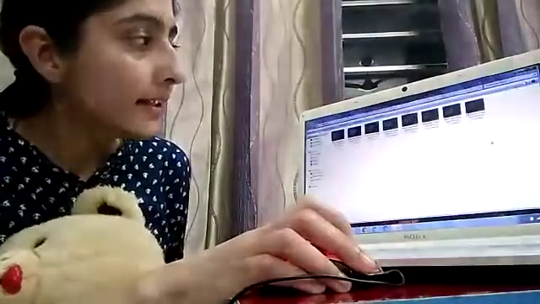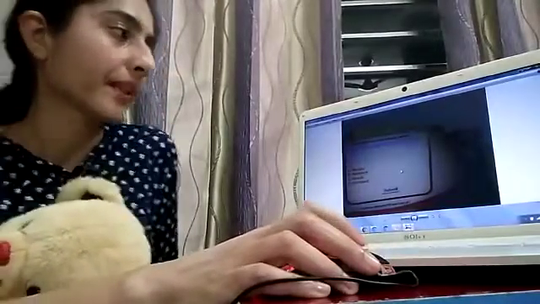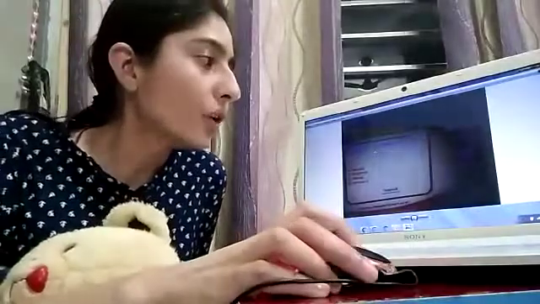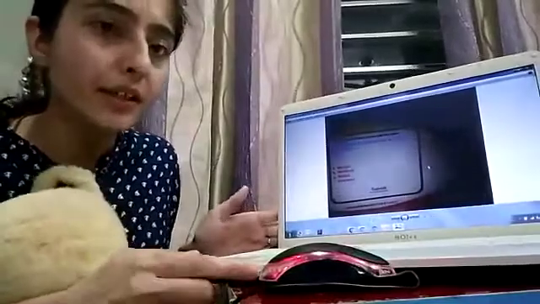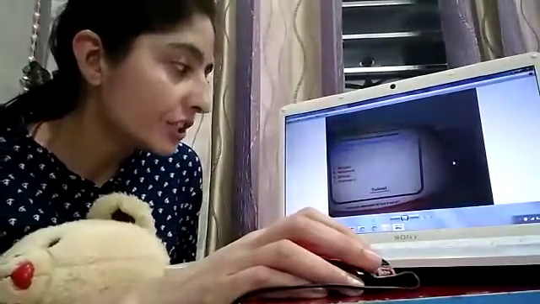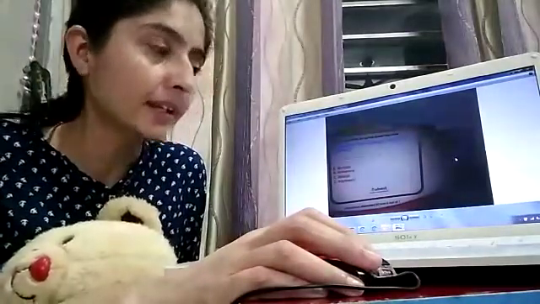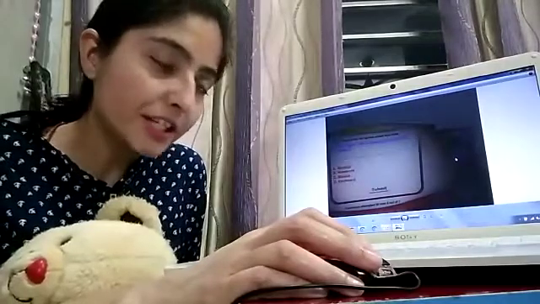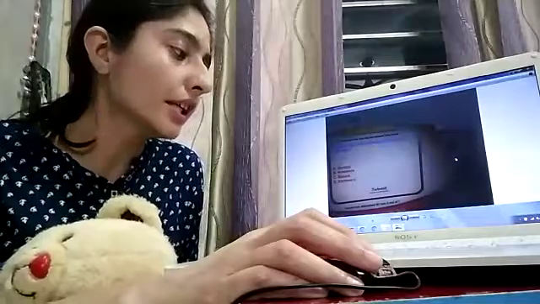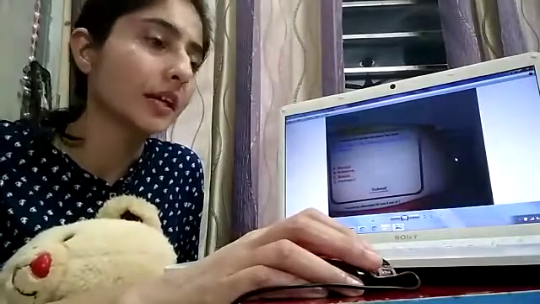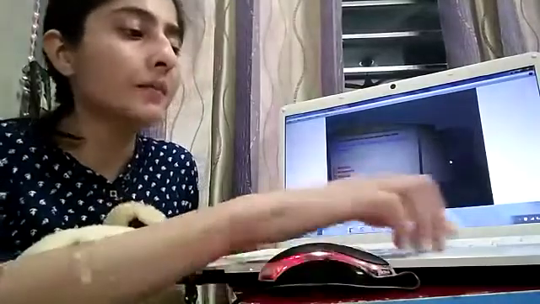Yes, kids, there is a worksheet for you. Which one of the following is not a part of a computer? Is it visible to you? Monitor, notebook, mouse, keyboard. Monitor is a part of a computer. Mouse is also part of a computer. Keyboard is also part of your computer. And the answer is notebook, because a notebook is not a part of a computer.